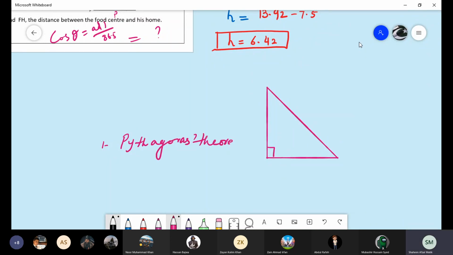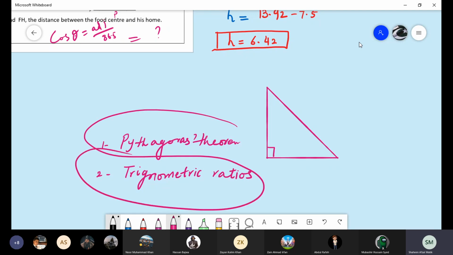And the second one is, which is the second one? Yes, boys? Trigonometric ratios. So from here you should get the idea that there are only 2 ways to solve a right angle triangle: one is the Pythagoras theorem, one is the trigonometric ratio.